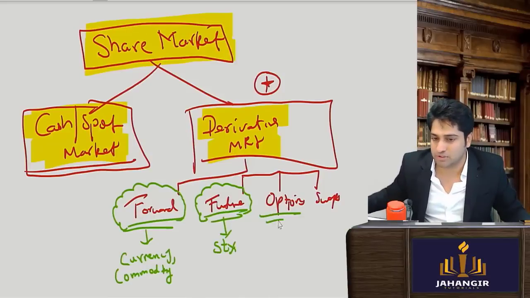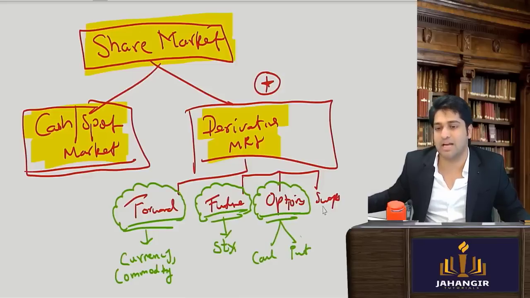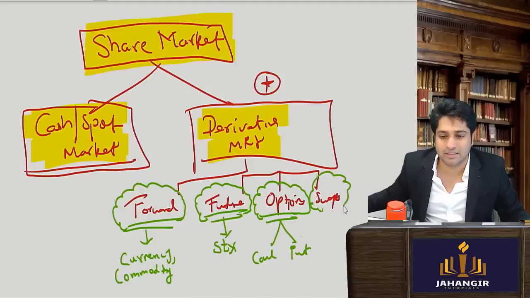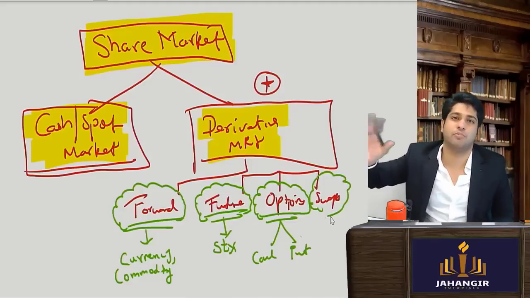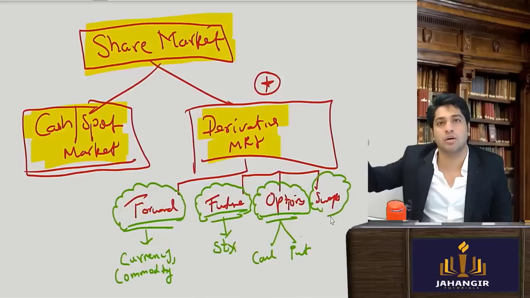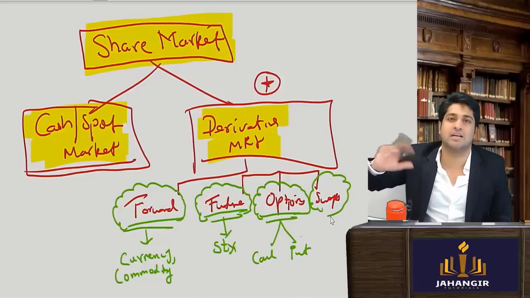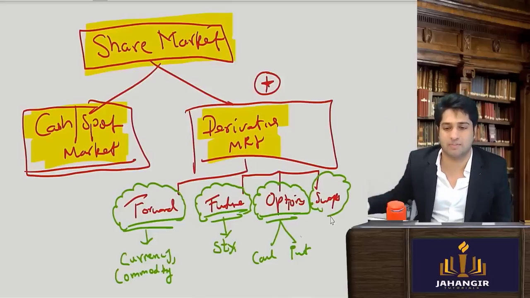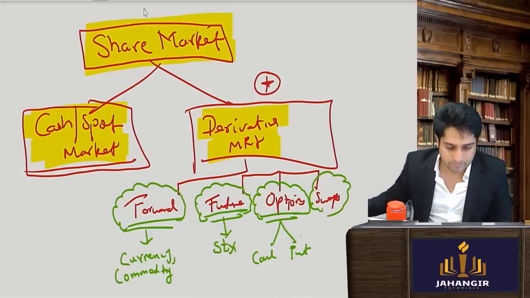Next is your options. Options are of two kinds: one is your call option and the other one is your put option. And swaps could be swapping from a fixed interest rate to a fluctuating interest rate, currency swaps, or interest rate swaps. But all of this is not important.